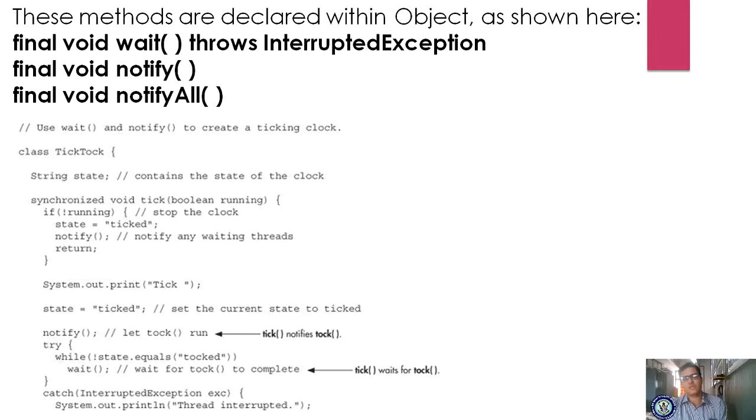Already we have learned that whatever the methods we are using, wait, notify and notifyAll, these are acting as final, right? So final means constant, it never changes. Final void wait throws InterruptedException. Likewise you can use the final void notify method and the final void notifyAll method. Yes, to understand this concept,